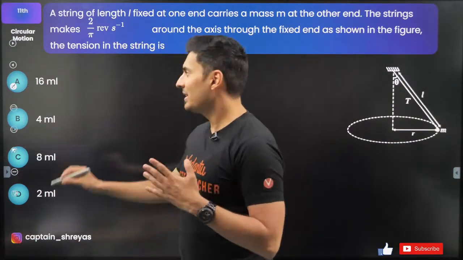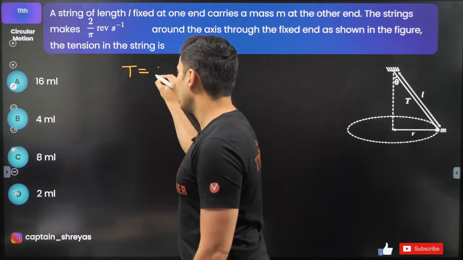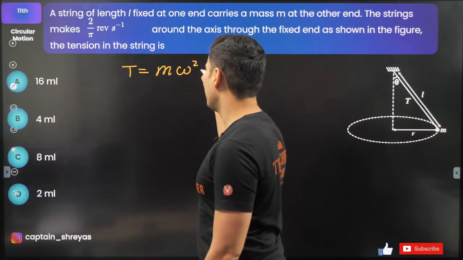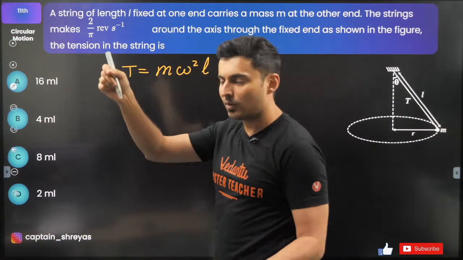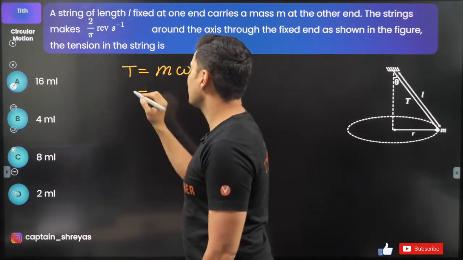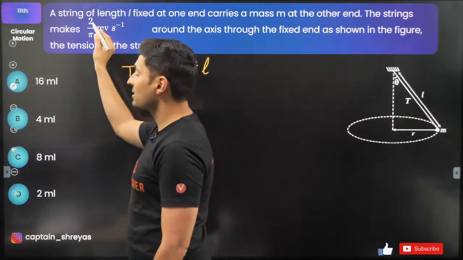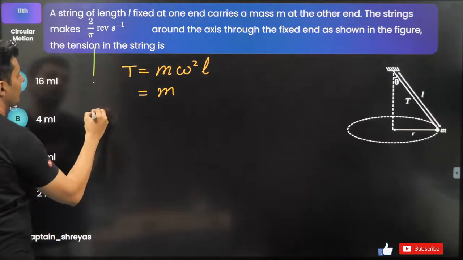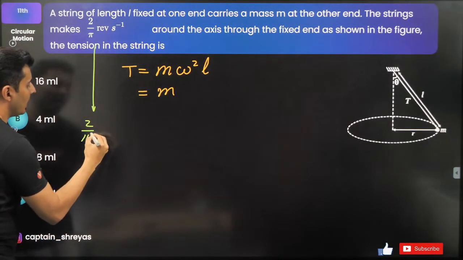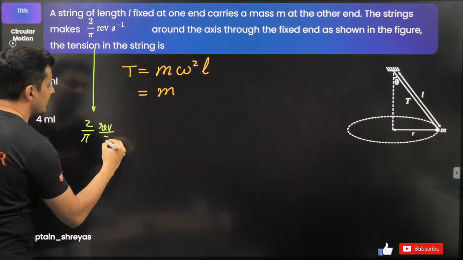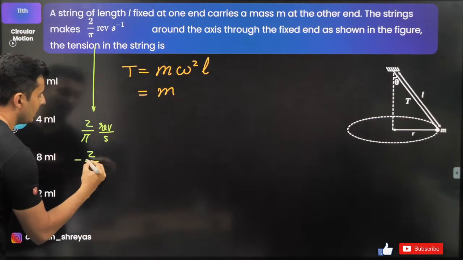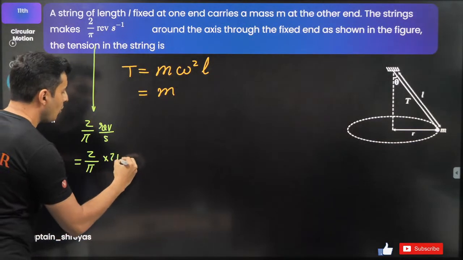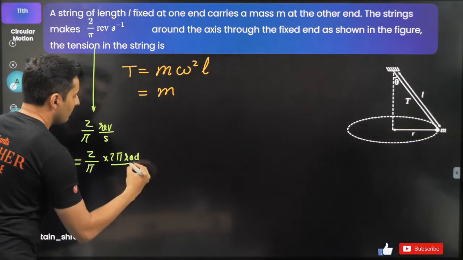So for this problem, the tension in that string, I told you the direct formula is m omega square L, the length of the string. The angular velocity is here, but be careful, this is revolutions per second. You need to convert it. 2 by pi revolutions per second is 2 by pi. 1 revolution is 2 pi radians per second.